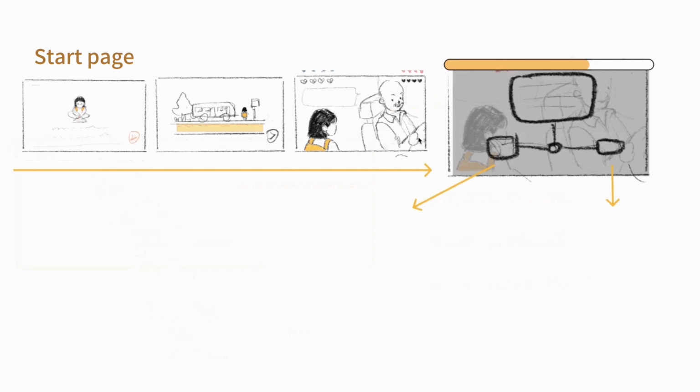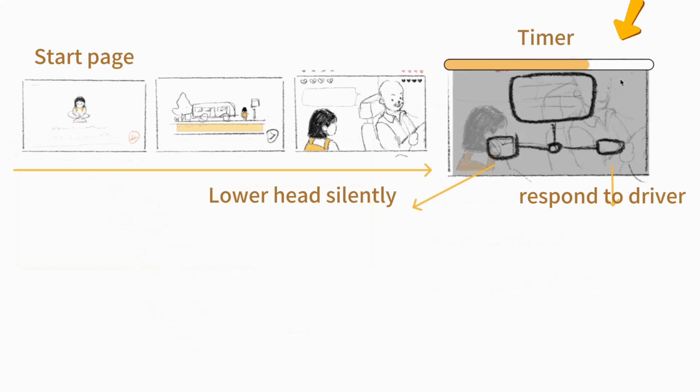As Amy, the player has two options: lower her head silently, or respond to the driver. At this point, a gradually decreasing timer appears at the top of the screen, prompting the player to make a choice for Amy within a specific time, and the different choices lead to different results.